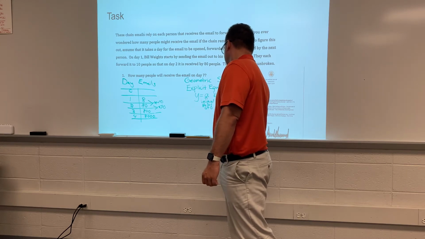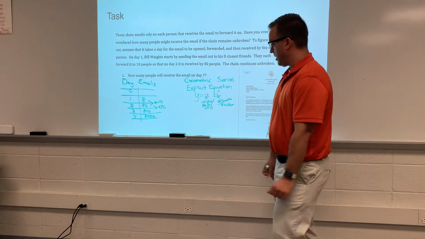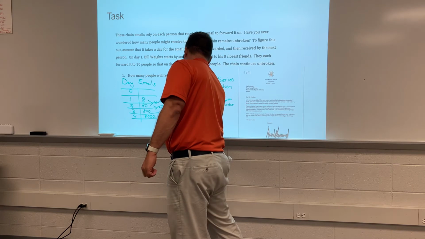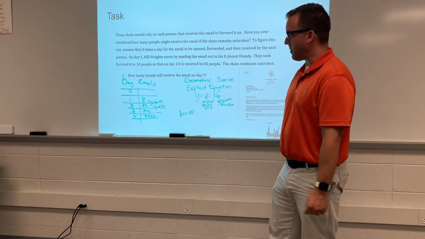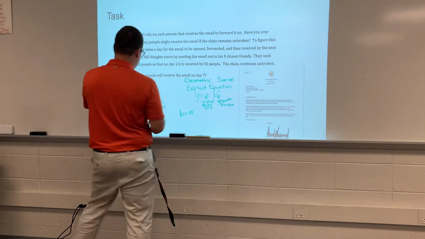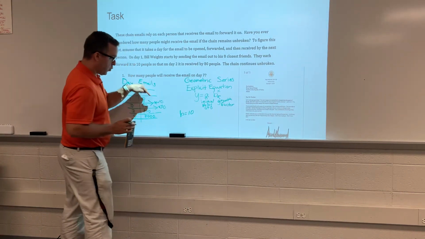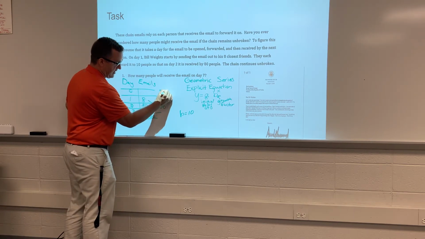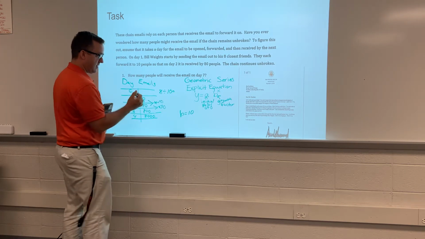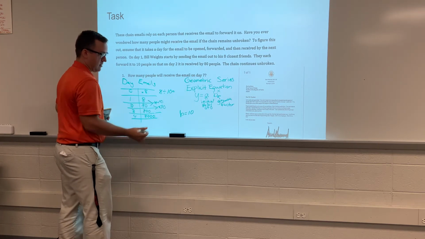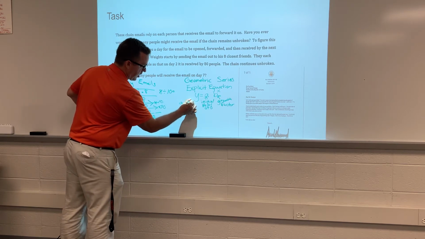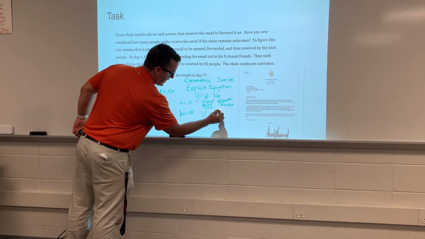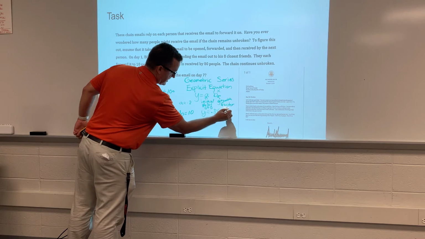In our case, we're growing, so I'm just going to write growth factor. So in looking at this, our growth factor, b, equals 10. And then we just have to go back and, at time 0, figure out how many emails you've got. To move down the table, we multiply by 10. So to move up the table, we go 8 divided by 10. We do the opposite. And that is 0.8. So a at time 0 is 0.8. So our equation to model this is y equals 0.8 times 10 to the n.